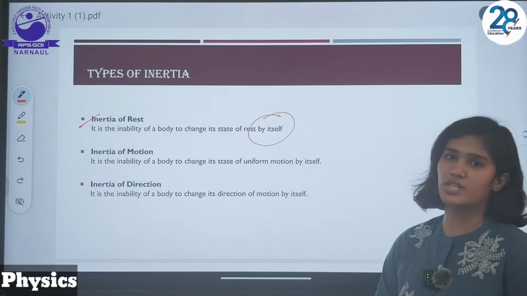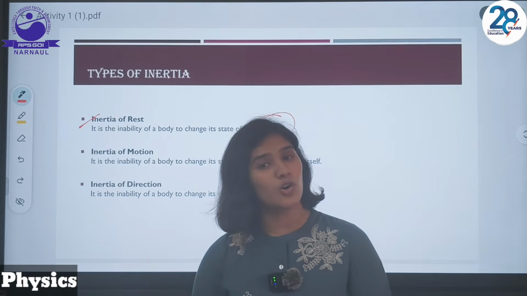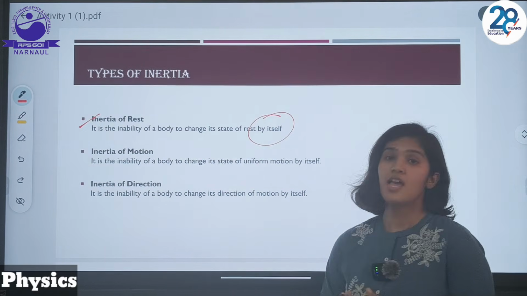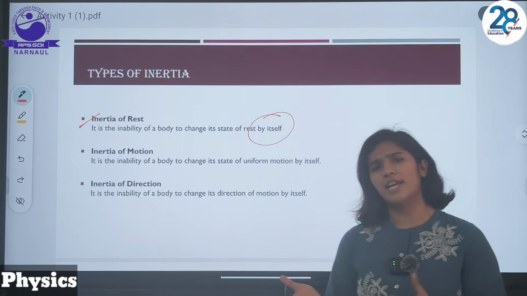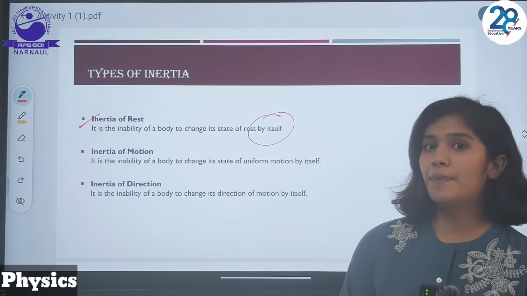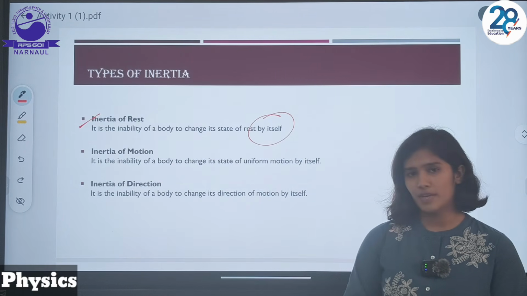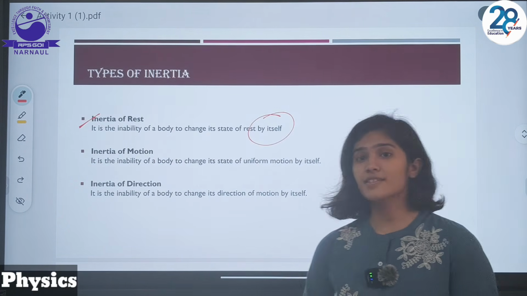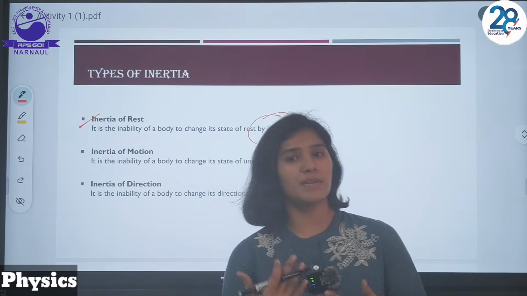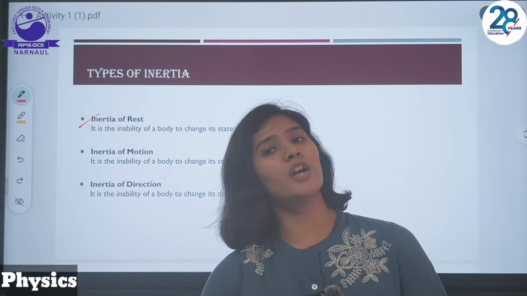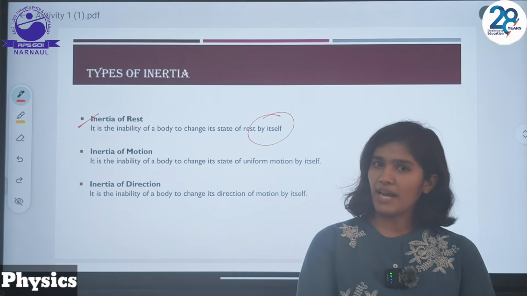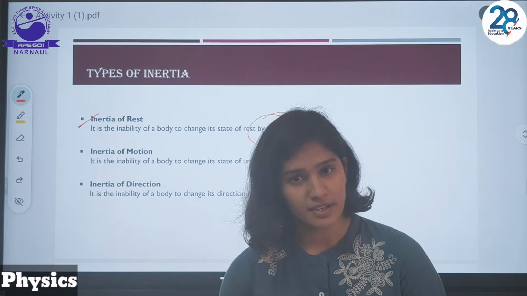Similarly, inertia of motion is there. It is the inability of an object to change its state of motion by itself. If we take a day-to-day life example, when you are traveling in a bus or a train, if it stops suddenly, a person sitting inside the train or bus leans forward. Why is this so? That is due to inertia of motion. Because in that case, that passenger, that body, wants to continue in the state of motion, but as the brake is applied, the vehicle comes to rest.